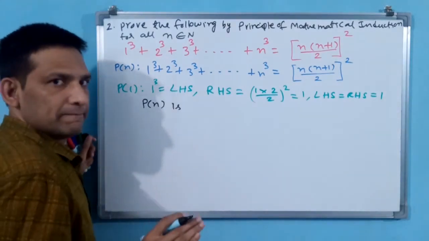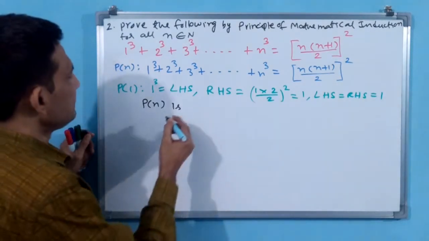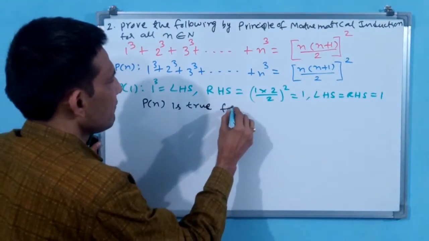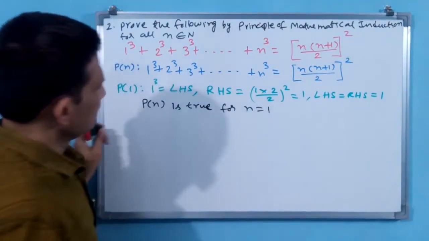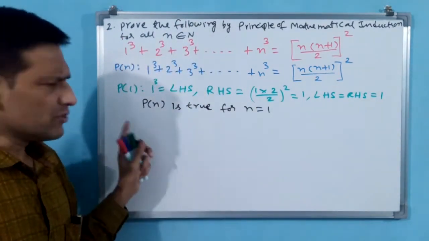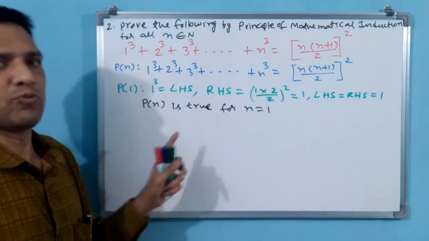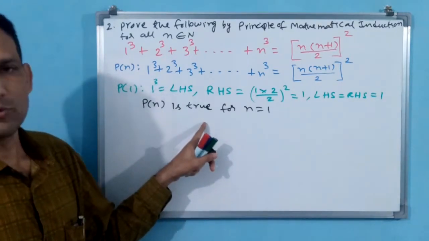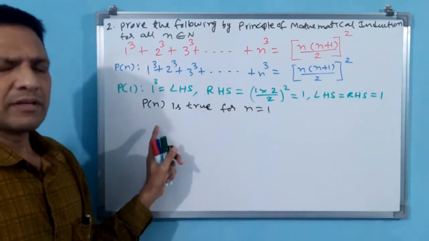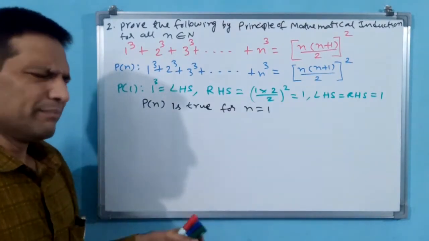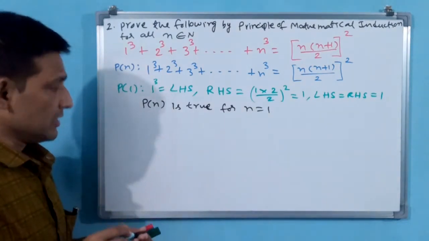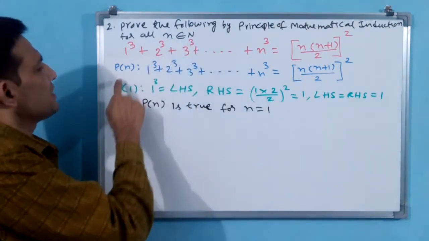That looks good from your examination point of view. Pn is true for n is equal to 1. Verifying, proving, whatever it may be, means it has to be shown that it is true. We have to write true. Or else you can write proved for n is equal to 1, but that does not look good. You can write this one only. Okay, first step, second step, third step over.